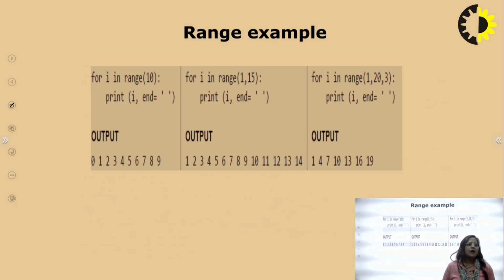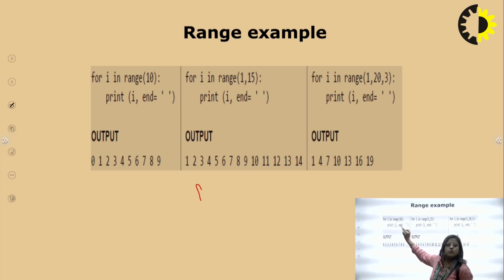So these are different examples. Here I am using different parameters. According to this example, I am using a single parameter in range, according to this example 2 parameters, and according to this example 3 parameters. Here I am using 1 parameter, which is used for ending.